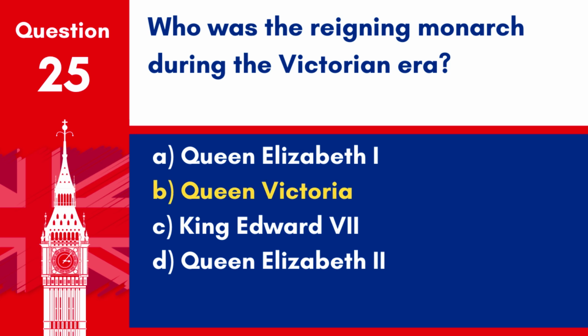Answer: B. Queen Victoria. Queen Victoria, after whom the Victorian era is named, reigned from 1837 to 1901, a period marked by significant industrial, cultural, political, scientific, and military changes in the United Kingdom.